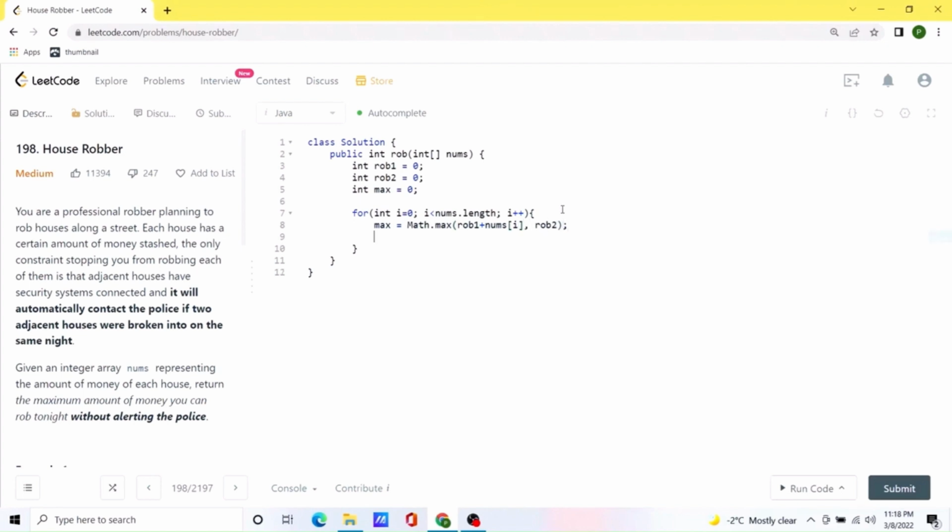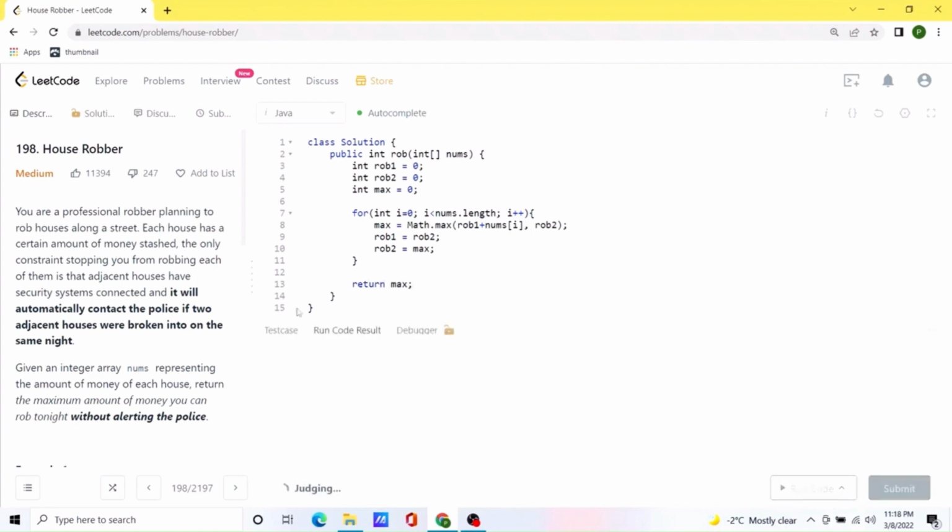And now we need to update the values of rob1 and rob2. So rob1 will actually become whatever value of rob2 we had, because we are updating it every single iteration. And rob2 will actually become the maximum value we have found so far. And yeah, I think this should be our solution. And at the end, we will return the max element.